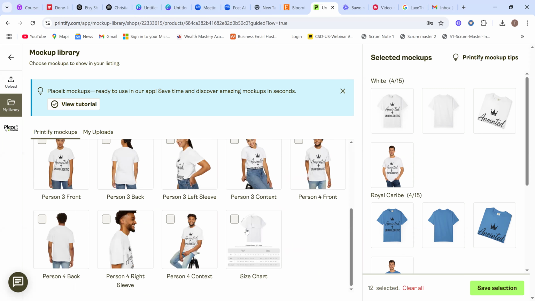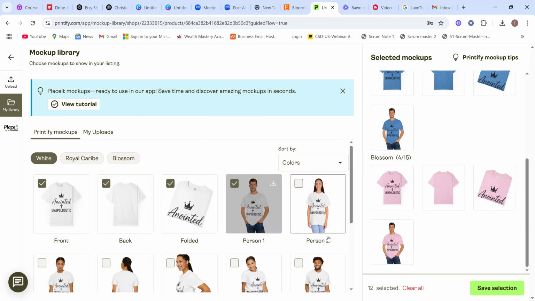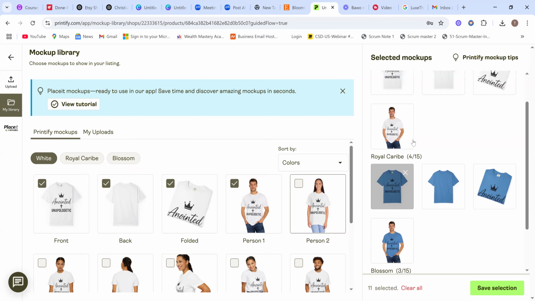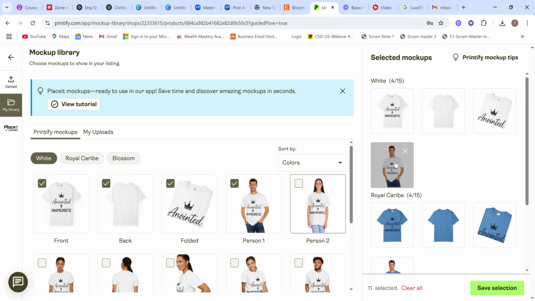So we have this in white, in pink. Now pink, we have it as well. So if you don't want this, you can always delete them as well, right? You can delete if you don't want a male version for a pink shirt, or it all depends on your preference. So if you don't want ladies wearing blue, you can decide to delete. So yeah, once you are done, you save the selection, save everything.